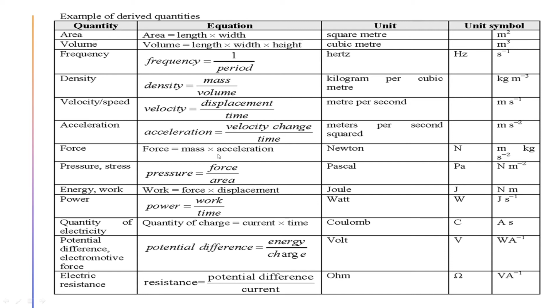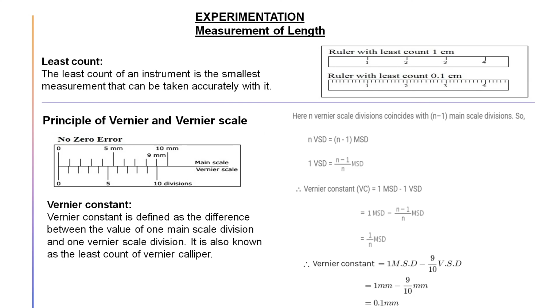So the basic idea of derived units is given to you. My suggestion is that you read the chart, and I think you will be able to understand it. Next, we'll go to the experimentation part. In the experimentation part, we'll start with the measurement of length.